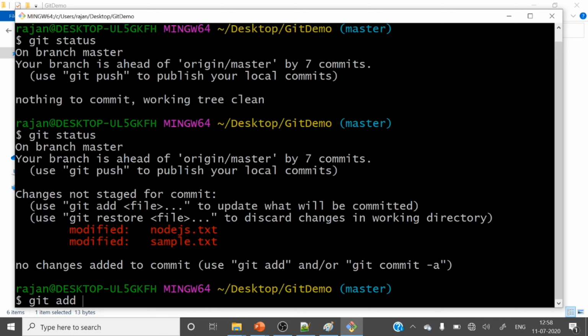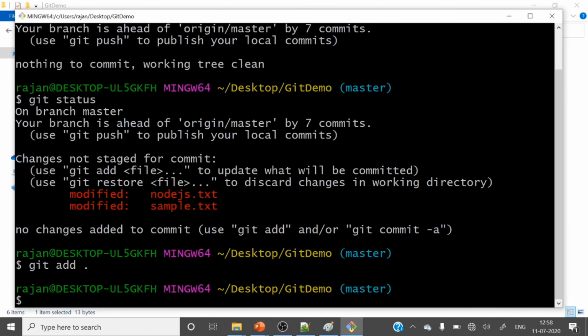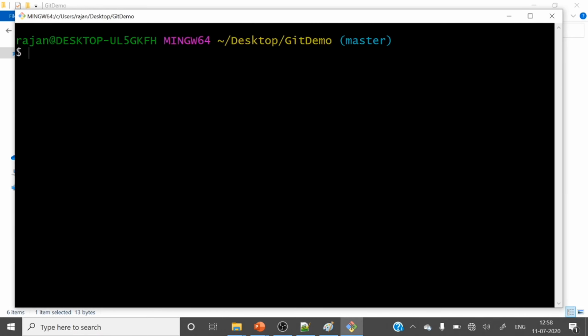Git add dot, added. Let me clear. Git commit -m, git reset example, git soft reset example.